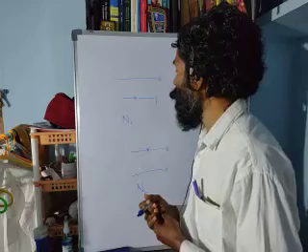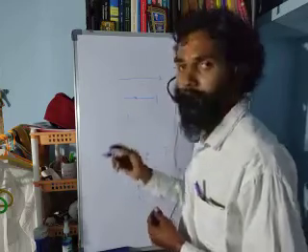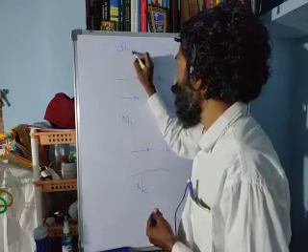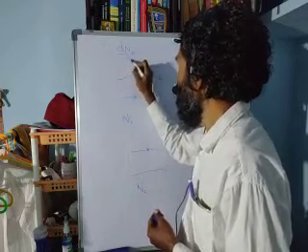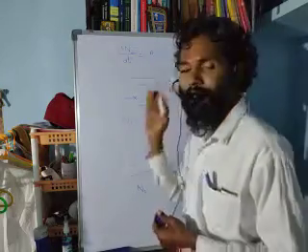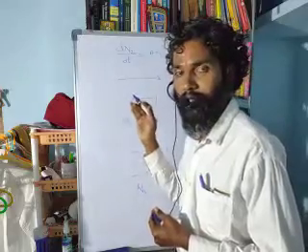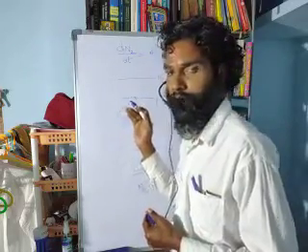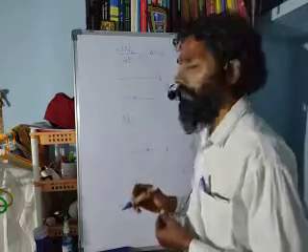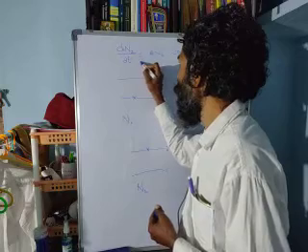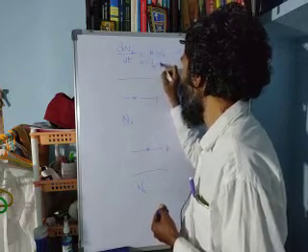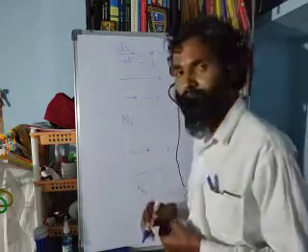So for the case of spontaneous emission, the rate equation that Mr. Einstein wrote was dN2 by dt is equal to minus A into N2. This is the rate equation for the spontaneous emission process. Of course, we write this quantity A in terms of the characteristic lifetime of level number 2 as tau.